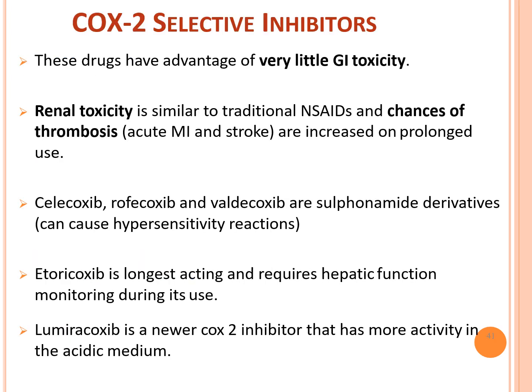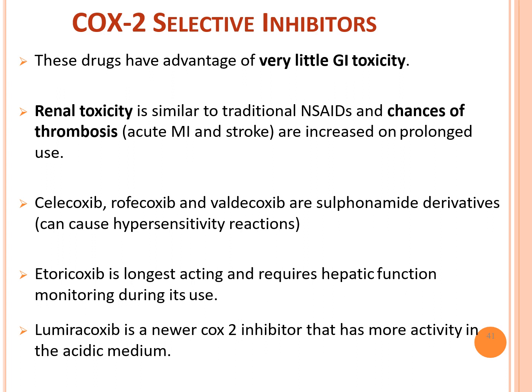Coming to the COX-2 selective inhibitors: celecoxib, rofecoxib, valdecoxib. These drugs have the advantage of very little GIT toxicity. So what is the advantage? We already discussed the difference between non-selective and selective COX. The advantage is less GI toxicity. The renal toxicity is similar to traditional NSAIDs, and a chance of thrombosis can occur, acute MI or stroke, with increased or prolonged use.